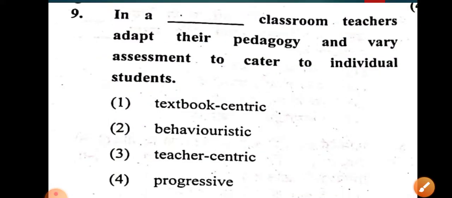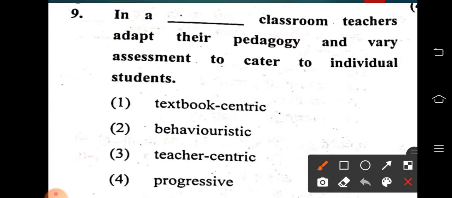Next. In a dash classroom, teachers adapt their pedagogy and vary assessment to cater to the individual students. 1. Textbook centric. 2. Behavioristic. 3. Teacher centric. 4. Progressive. In which classroom will the teacher adapt her own pedagogy? In which classroom will the teacher be giving instruction or assessing the students to cater to each and every individual?